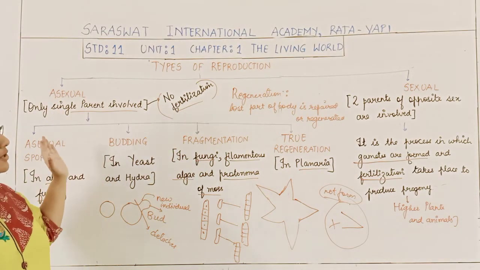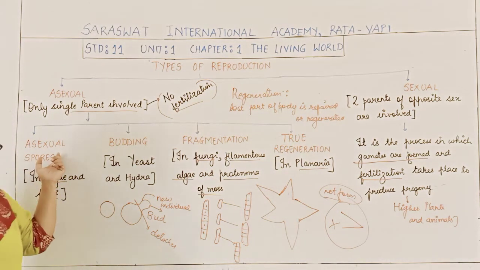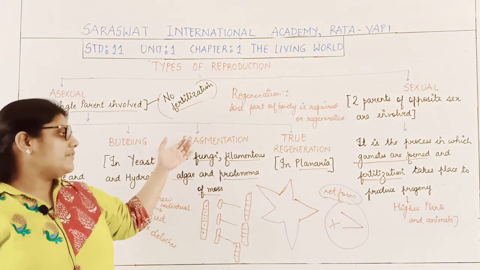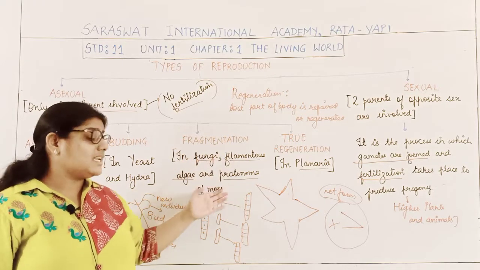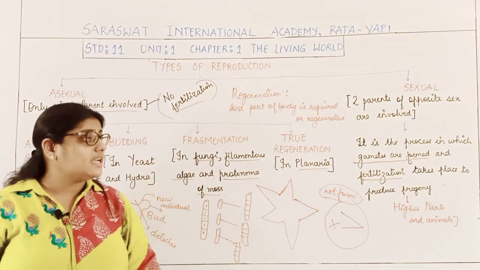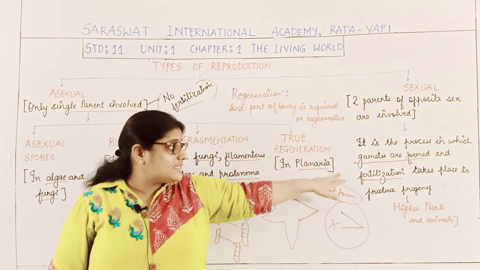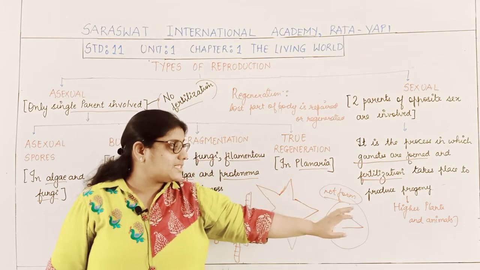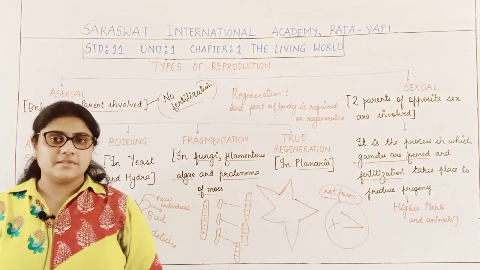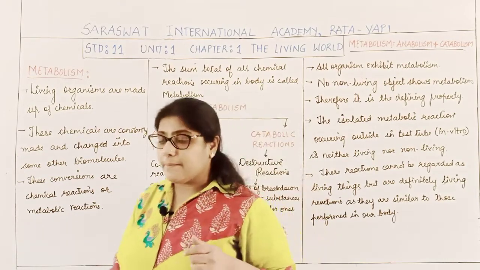Asexual reproduction occurs by different ways in different organisms: by asexual spores in algae and fungi, by budding in yeast and hydra, by fragmentation in fungi, filamentous algae and protonema of moss, and finally true regeneration in planaria. Whereas in sexual reproduction, the gametes are formed, fertilization takes place, and it mainly occurs in higher plants and animals.